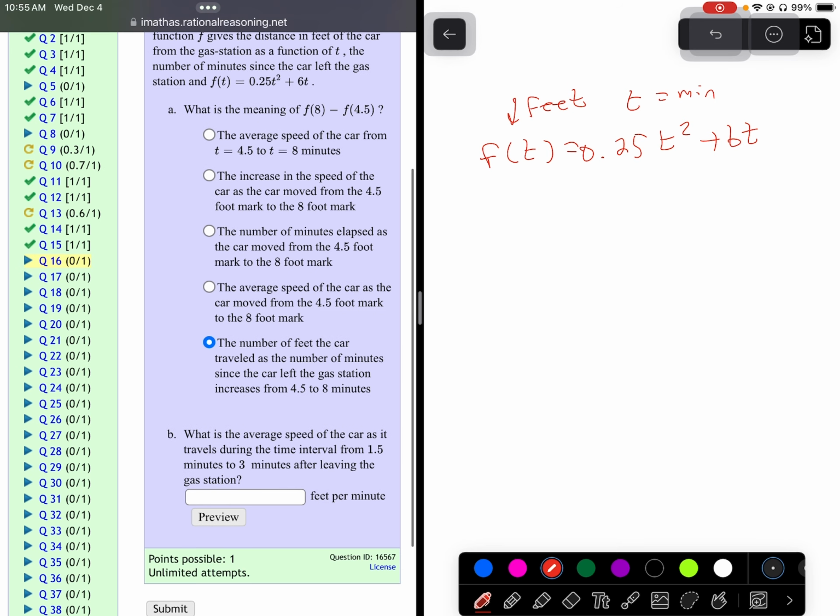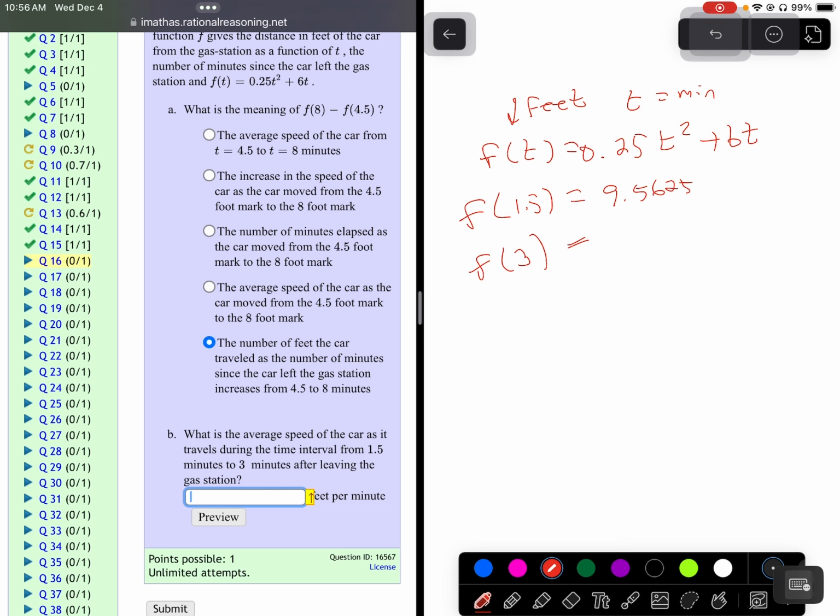What is the average speed? Now here's where we have to do average speed. Anytime they use that word average, we need to do f of 8 minus f of 4.5 over 8 minus 4.5. In this case, 1.5 and 3. So f of 1.5 and f of 3 is what we need. If I plug in 1.5, 0.25 times 1.5 squared plus 6 times 1.5 is 9.5625.